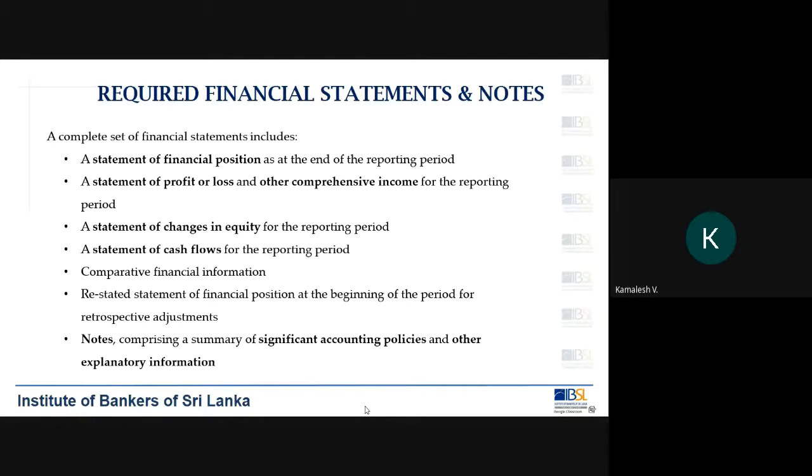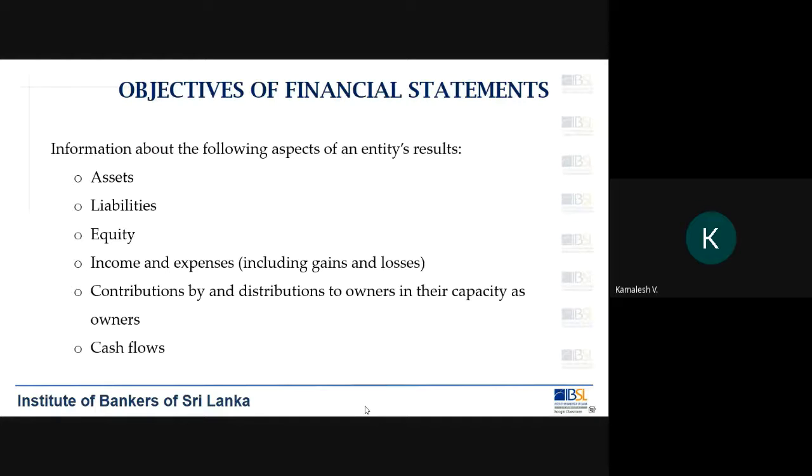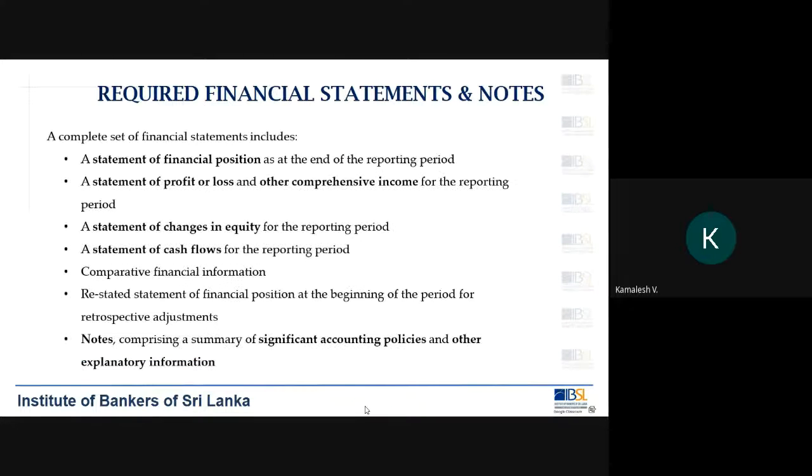And lastly, very important, your cash flows. Your cash flows are reflected in a separate statement called a statement of cash flows, which is again for a reporting period. So we have basically four important financial statements: a statement of financial position, a statement of profit or loss and other comprehensive income, a statement of changes in equity, and a statement of cash flows.